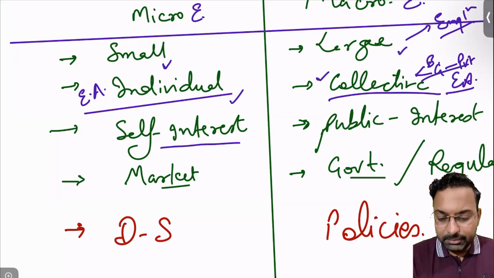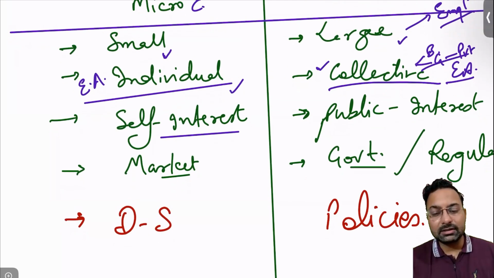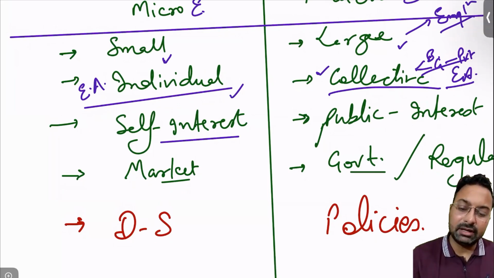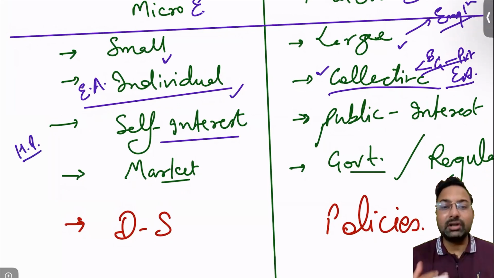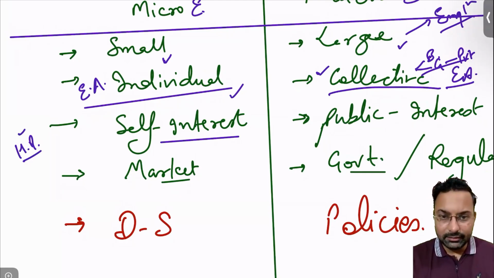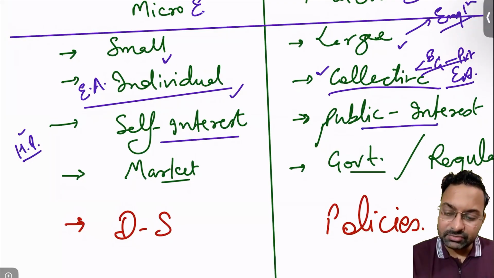Okay, in the microeconomy, a person works in self-interest. Suppose he wants bananas, and bananas are available at a higher price. But if he wants the bananas, then he will buy them at the higher price only. But in the macroeconomy, public interest comes into the picture.